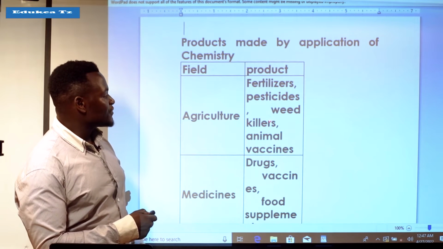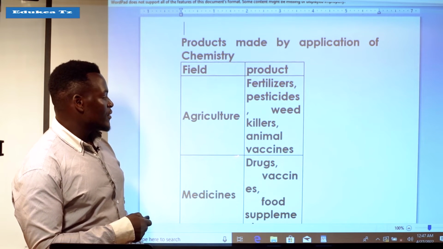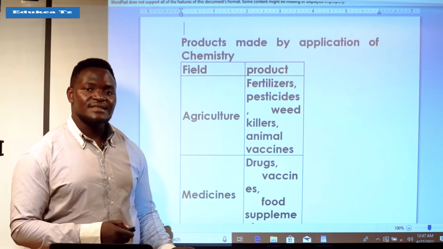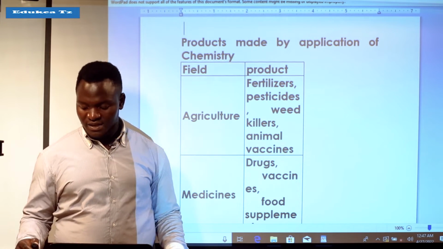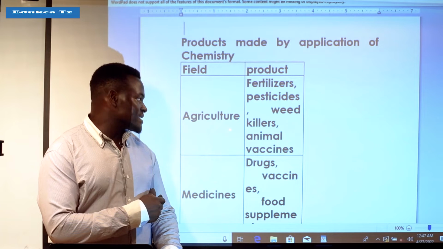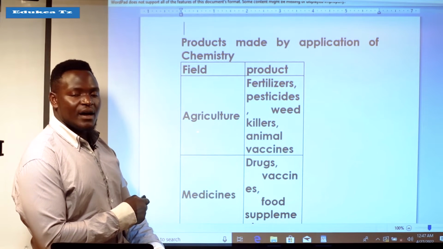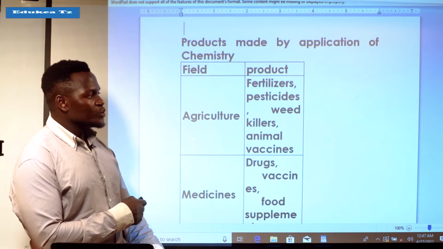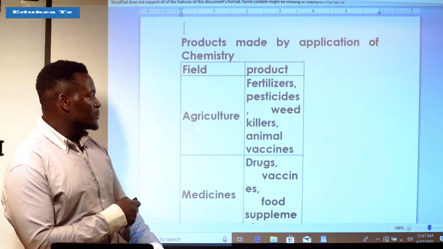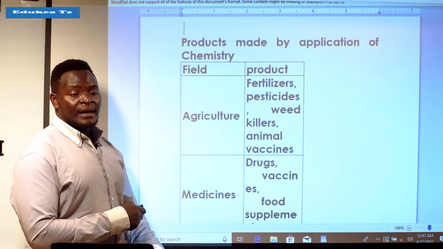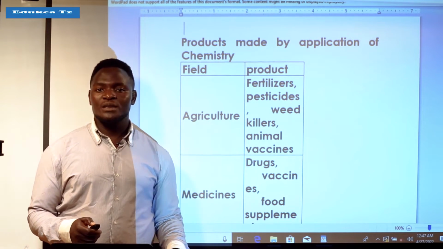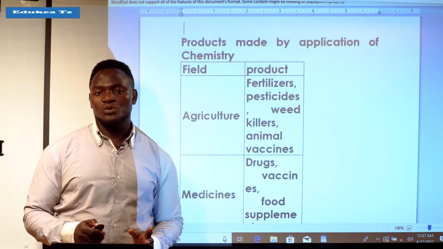Also here we have animal vaccines. You can see in agriculture there are various other crops which, when you plant them, have the tendency to be attacked by various animals.